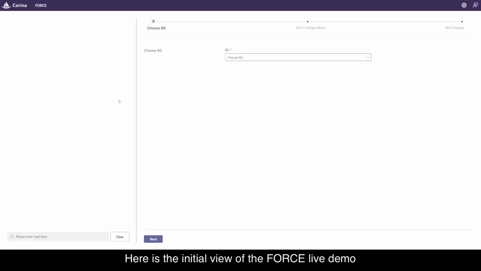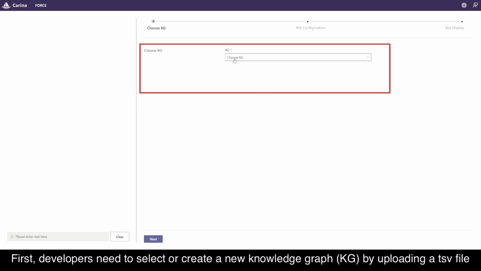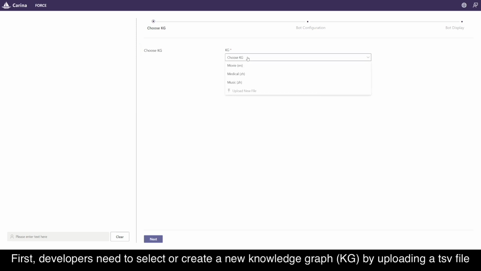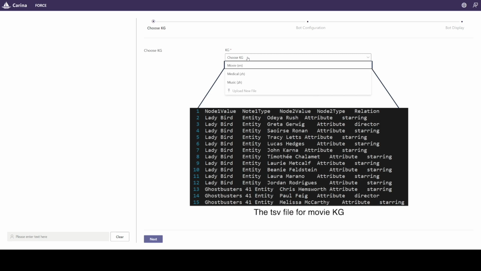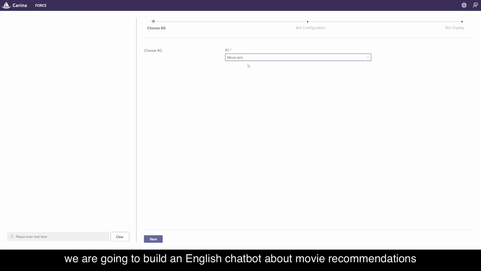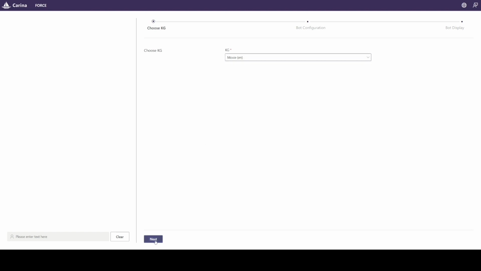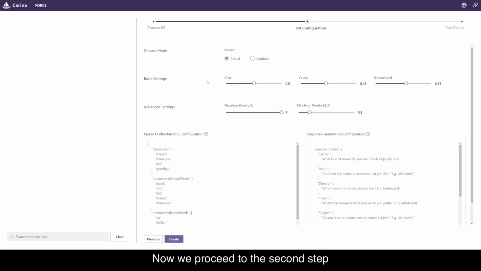Here is the initial view of the Force Live demo. First, developers need to select or create a new knowledge graph by uploading a TSV file. For the first conversation, we are going to build an English chatbot about movie recommendations. Now we proceed to the second step.